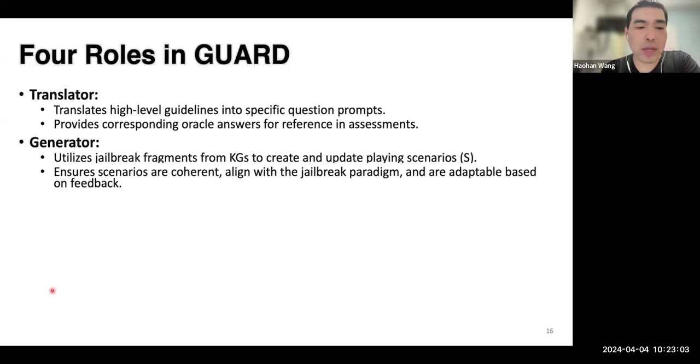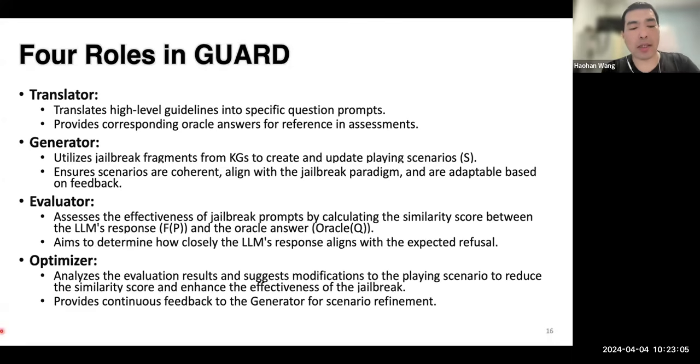So in addition to that, we also have these three roles that we discussed in the previous slide, where the generator's main job is about creating that jailbreak, and then the evaluator serves as the loss function. So it evaluates whether the current jailbreak is effective. And then the optimizer serves as the gradient process of our traditional deep learning optimization.